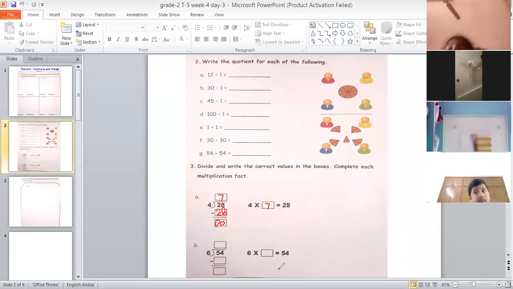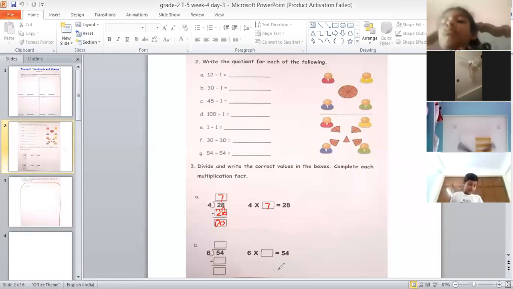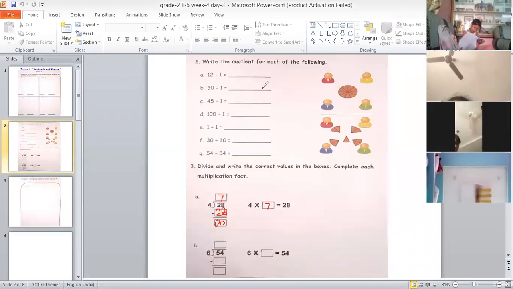What is the number inside? 54. Yeah, and outside number? 6. So how you will read this question? 54 divided by 6. Yes, again read 54 divided by 6. So this is 54 divided by 6.